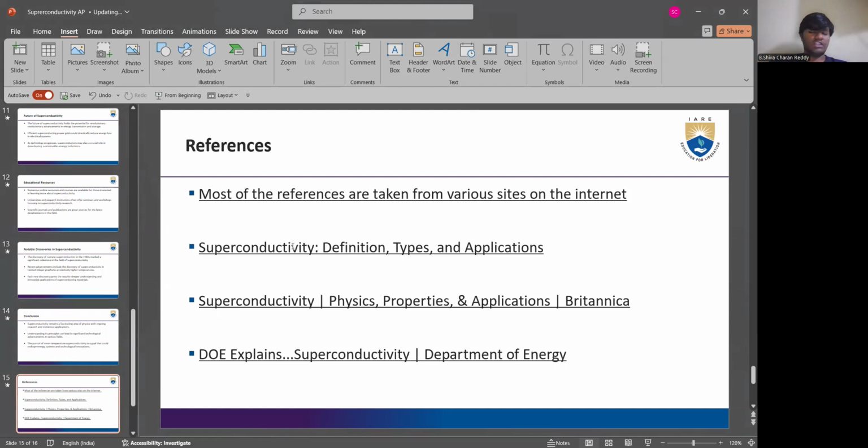And the references are mostly taken from the internet and also from our syllabus itself. And there are some of the websites. Superconductivity from Science Facts, superconductivity definition, types and applications. And the second website, Britannica, superconductivity physics properties applications. These are the particular articles, and these are the websites. Science Facts is the best website, and this is a particular article. And yeah, DOE explains superconductivity, Department of Energy. So this is the Department of Energy link.